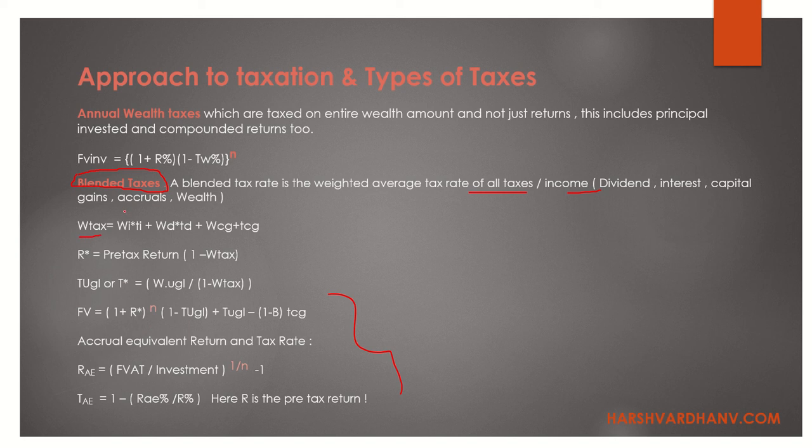So this is simple: weight of your income into tax of your income, weight of the dividend instrument into tax of the dividend, weight of capital gain into tax of capital gain. There would be a fourth component over here which will say weight of unrealized gain loss into taxes of unrealized gain loss, right? There could be a fourth component, because here this is the booked amount. There could be some amount which is not booked, right? This could be your fourth component which will take your weights to 100%.